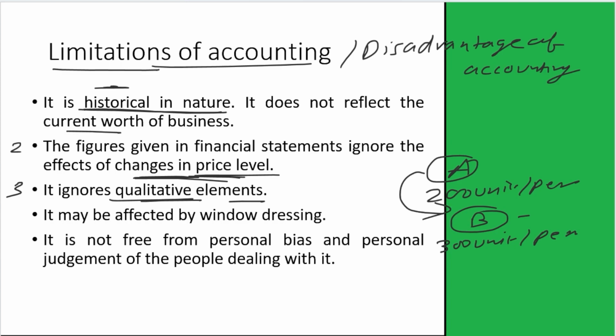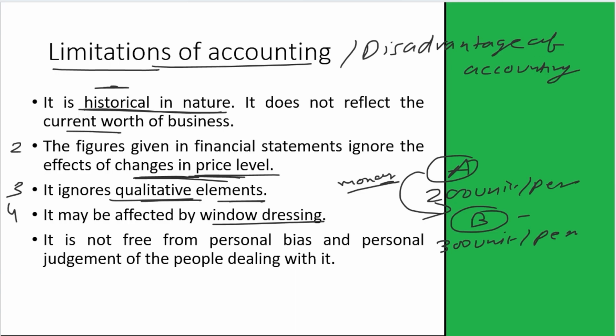So the qualitative elements are ignored in the accounting process, and only the quantitative elements are recorded, and those qualitative elements which can be measured in terms of money. Only those qualitative elements are recorded in the accounting. Qualitative elements are fully ignored.